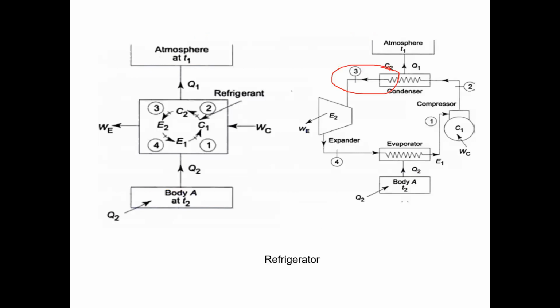So this is the diagram representing the refrigerator block diagram. Here body A will be there. We are continuously extracting heat from the body so that it is maintained at a temperature lower than the surrounding temperature. The refrigerator works on a thermodynamic cycle, which is called the vapor compression refrigeration cycle. The main components will be the evaporator, compressor, condenser and expander. We are extracting heat and rejecting heat to the atmosphere, for which we are consuming a certain amount of work. So that is called a refrigerator.